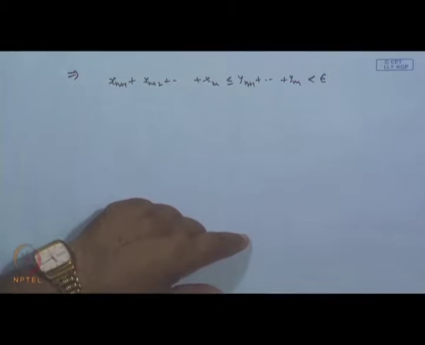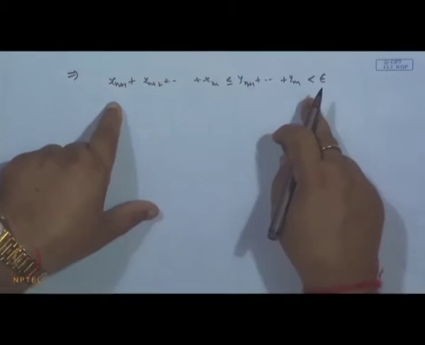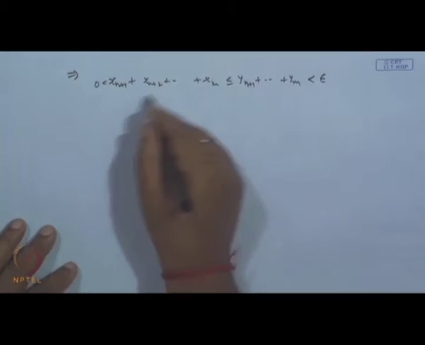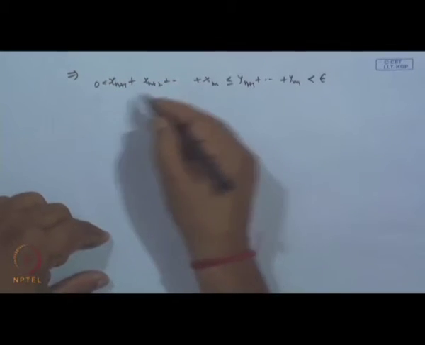This is true for all m greater than the maximum of k and n, and this is greater than 0, because all terms are positive. So, it will be greater than or at the most equal to 0. So, what does this show?